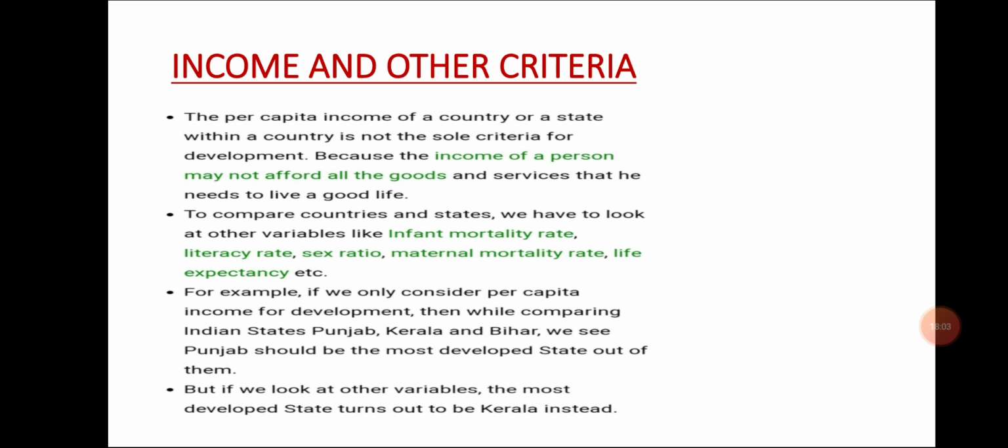People have good economic status. Kerala has a mediocre situation. Bihar is at the bottom. But if we look at other variables, the most developed state turns out to be Kerala instead.